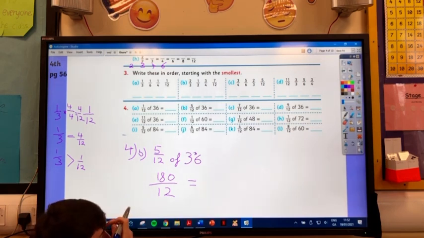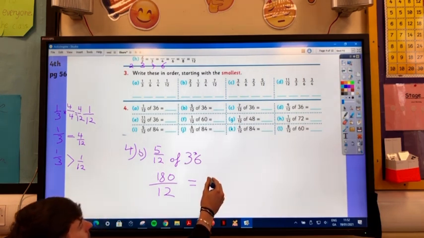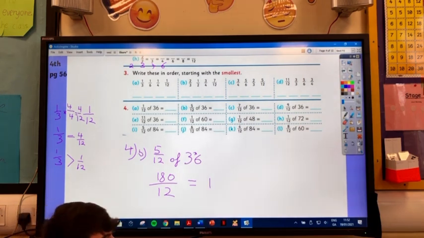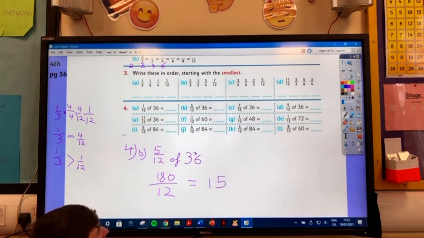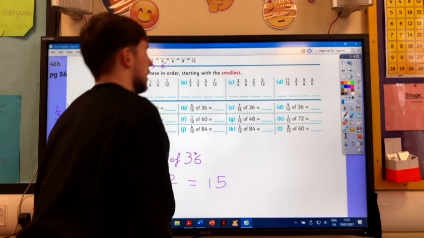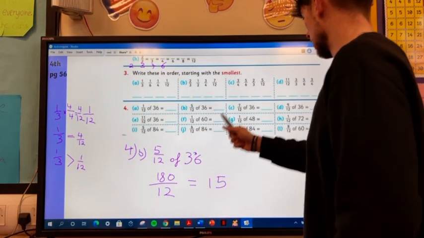So if we divide 12 into 18, it goes once, remainder 6, and 12 into 60, it goes how many times? 5. Right? So our answer is 15. So 15 is 5/12 of 36. Right? Okay. And so I want you to do all of them that way.